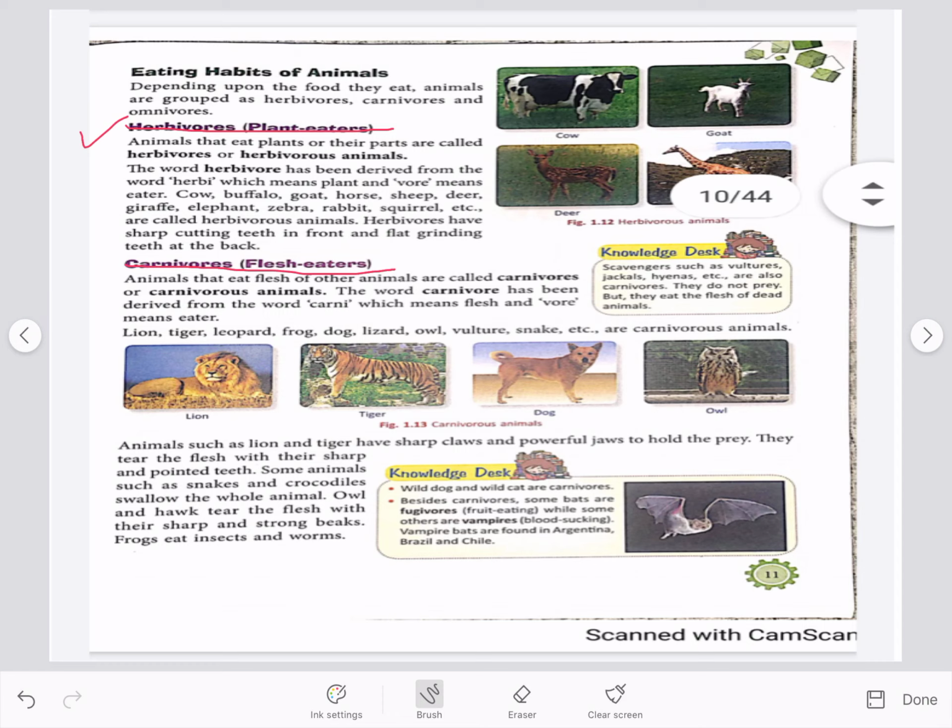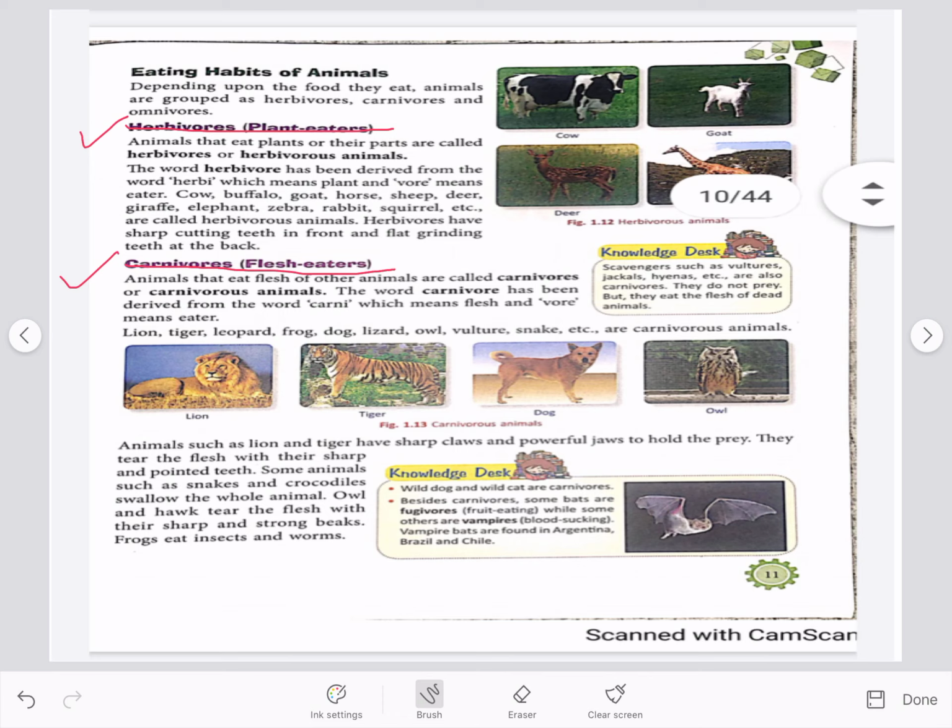Next group of animals is of carnivores. Carnivores, these are the animals that eat flesh of other animals. You can see some pictures of some carnivorous animals. Examples of carnivores are lion, tiger, frog, snakes, owl, etc.